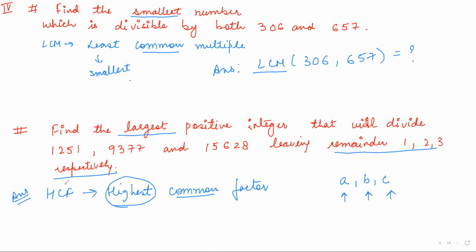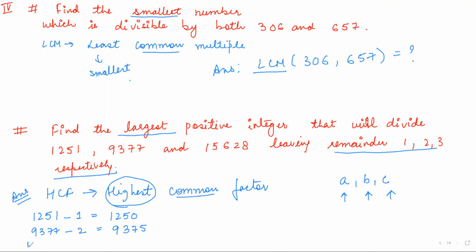Is that clear? Now before that, there is an additional line: leaving remainder 1, 2, 3 respectively. HCF means it exactly divides, there is no remainder. So first you have to find the exact numbers. That means 1251 and the remainder is 1, so you subtract the remainder, you get 1250, right? 9377 is leaving a remainder 2. So basically the number which is exactly divisible is this.